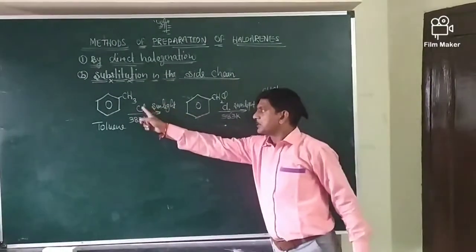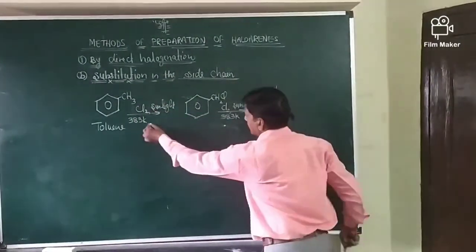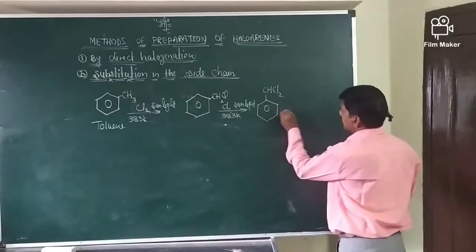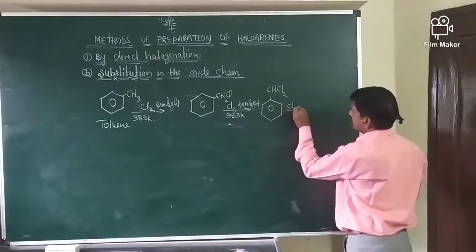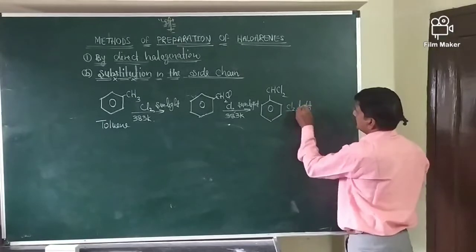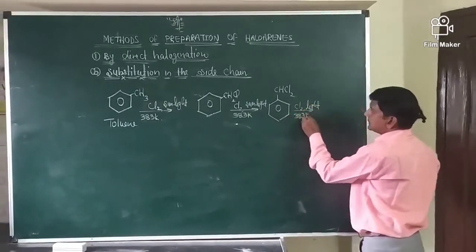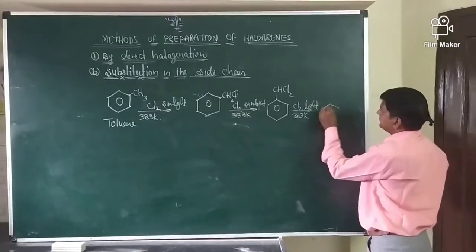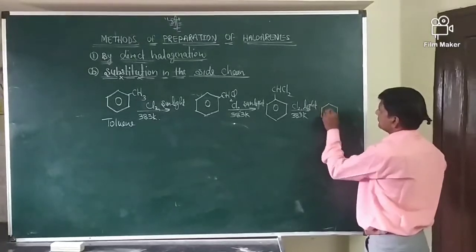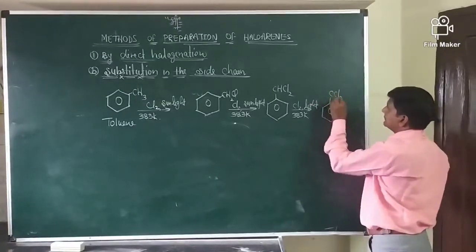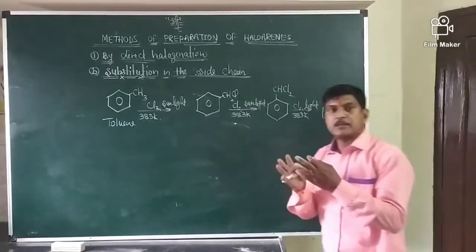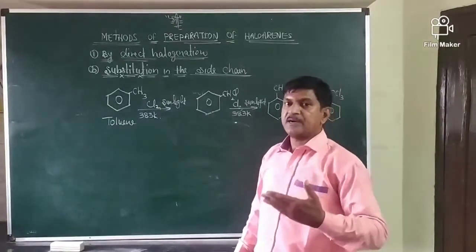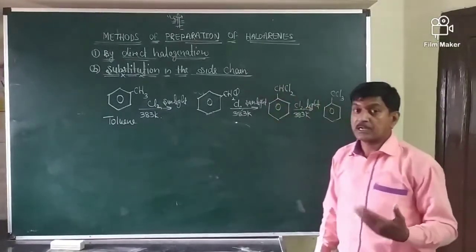One hydrogen replaced by chlorine means HCl is removed. Then again chlorination, light, 383 Kelvin. So what will we get? Here we get CCl3. This will be obtained. It means all the hydrogens are replaced by halogen atoms and alkyl halides are formed.